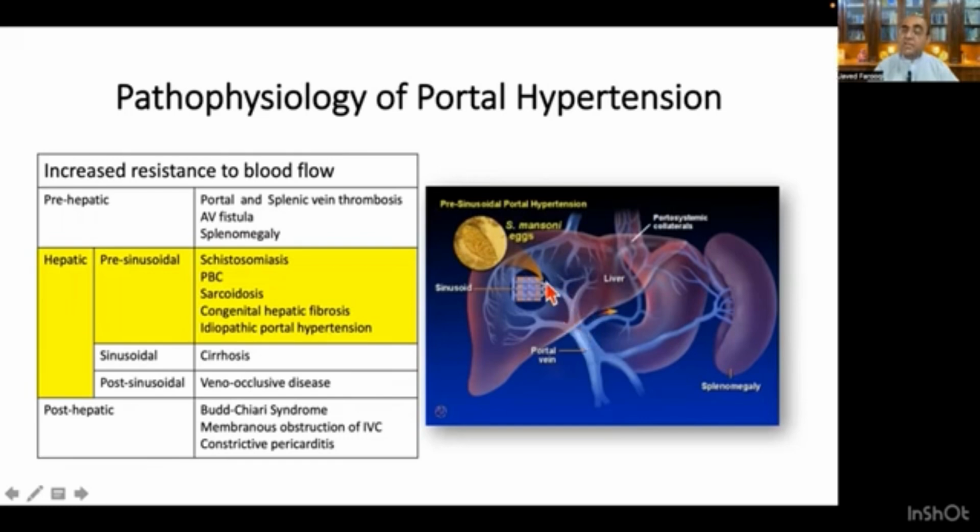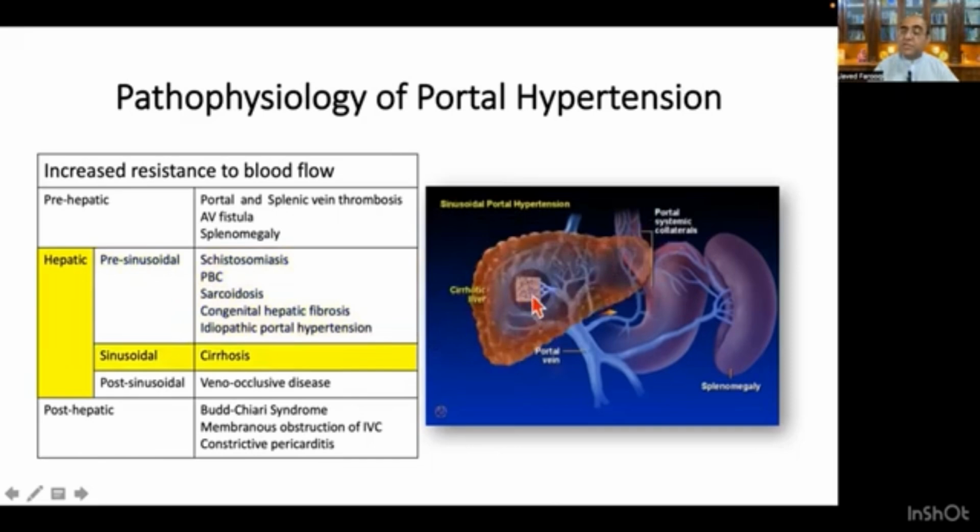All these are the causes of pre-sinusoidal increase in the resistance to the portal blood flow. Coming to the sinusoidal, cirrhosis is a good example of increased resistance to the portal flow. So the sinusoid is the site for that.